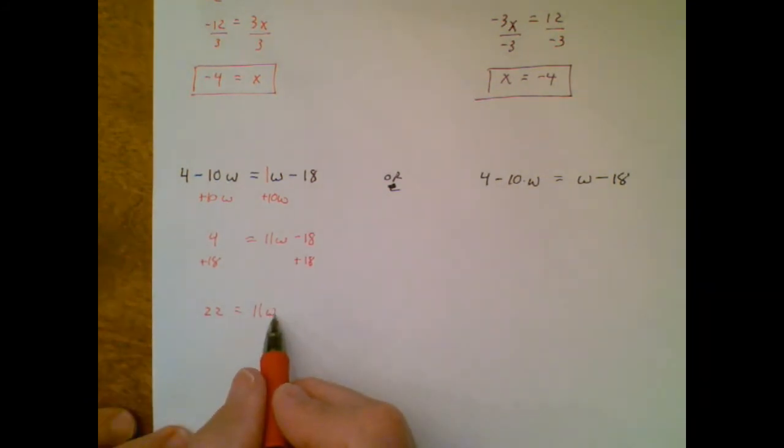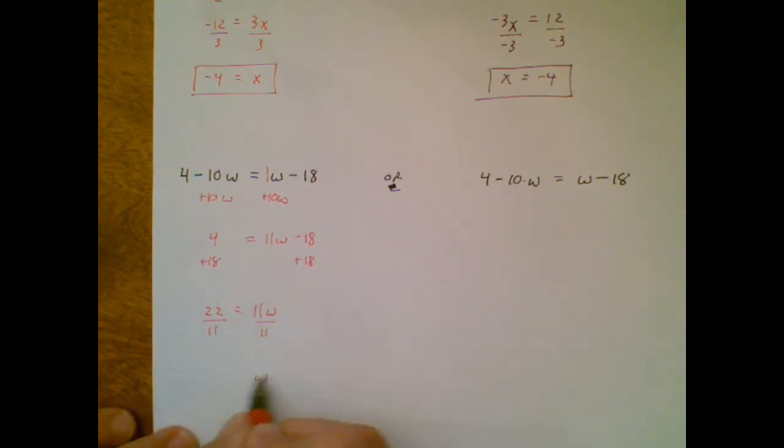W is almost by itself. There's an 11 attached by multiplication. I will divide. And I got it. I'll bet the same thing will happen over here.